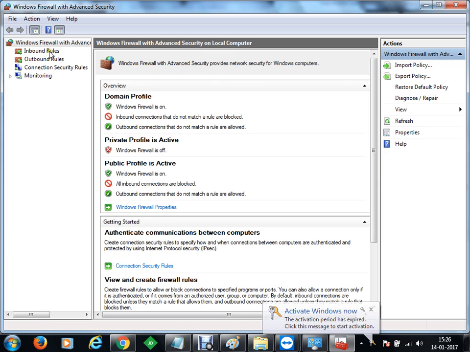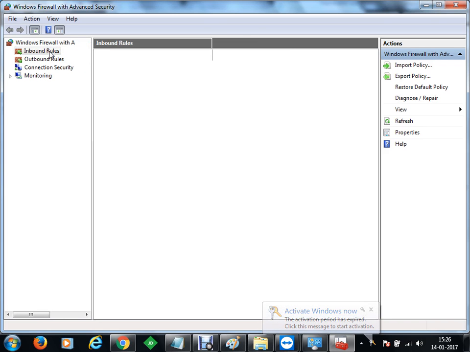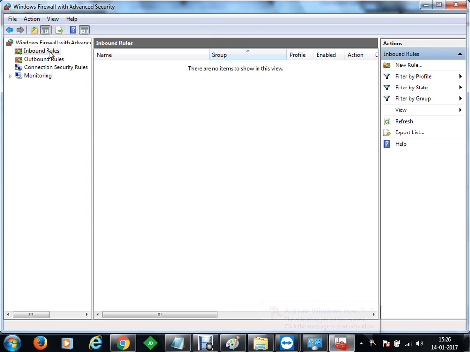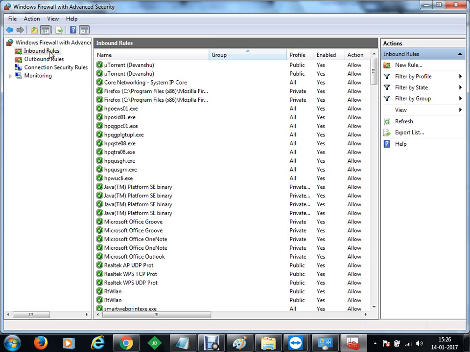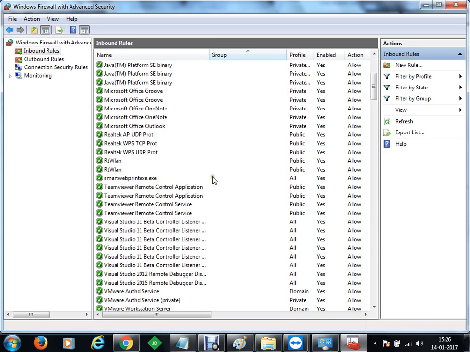So now what we want is to go to inbound rules and we have to create new rules here. Okay, so once I've selected inbound rules, you can see that automatically I have many applications.